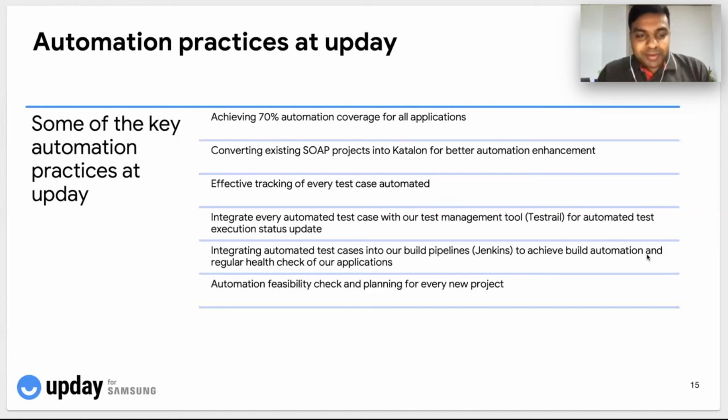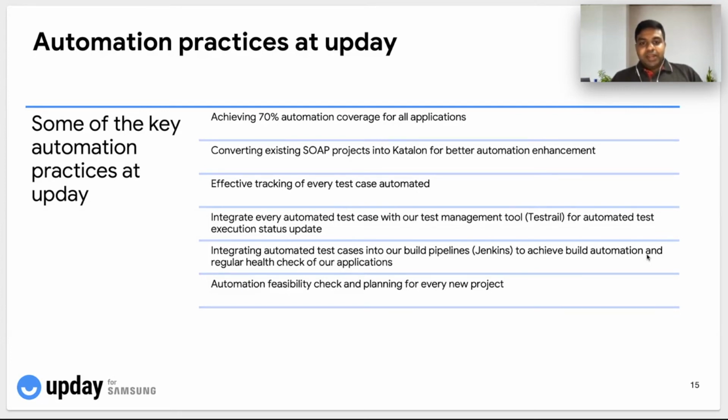I wanted to highlight some of the automation practices that we have at Upday, some key ones which I thought I would share with the team. The first important goal or practice is achieving 70% automation coverage for all the applications. Whenever we have a project coming up, be it a new project or an existing project, our goal is to achieve at least 70% automation of all the scenarios that are part of the application, and even more than that in most cases. That is our SLA of automation target at Upday.